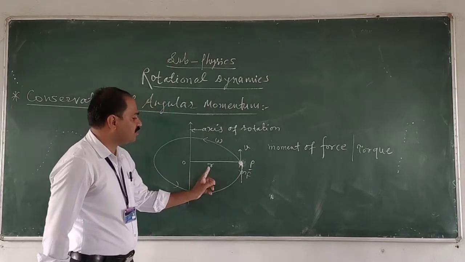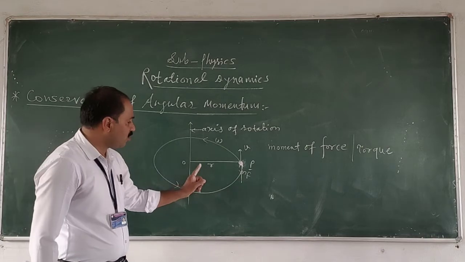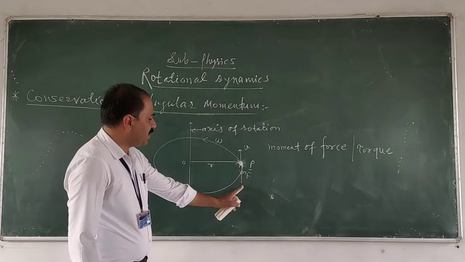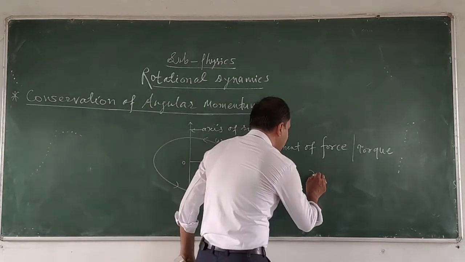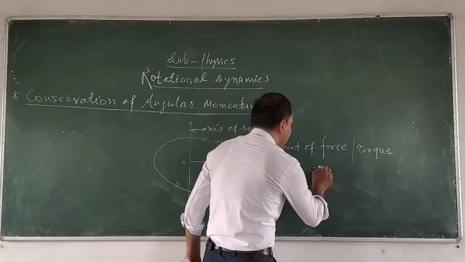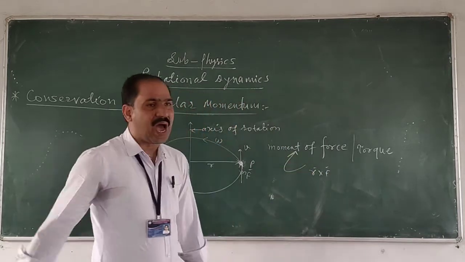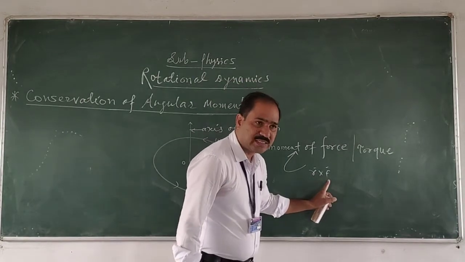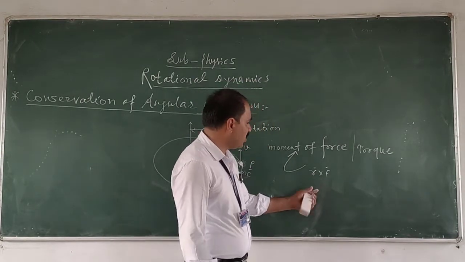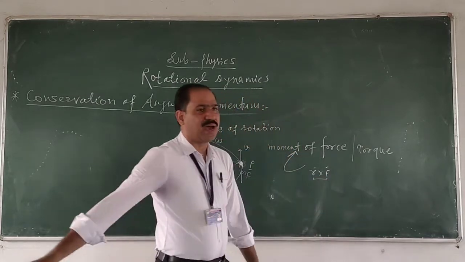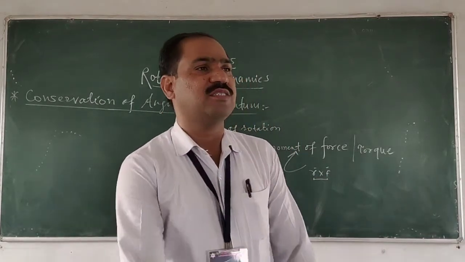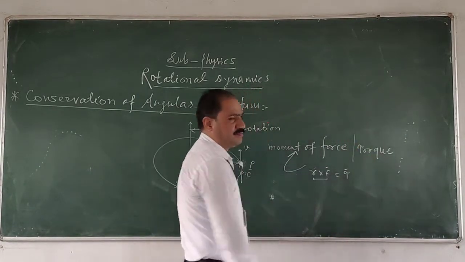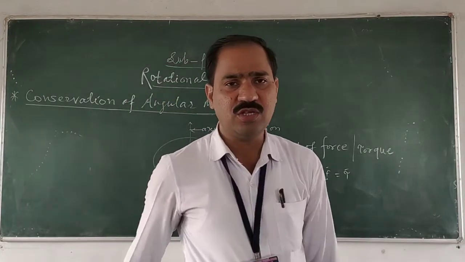Therefore, the product of r and F, because r is a vector quantity and F is again a vector quantity, where r is the position vector and F is the force. The product of r vector into F vector is called the moment of force, or the torque acting on the body.